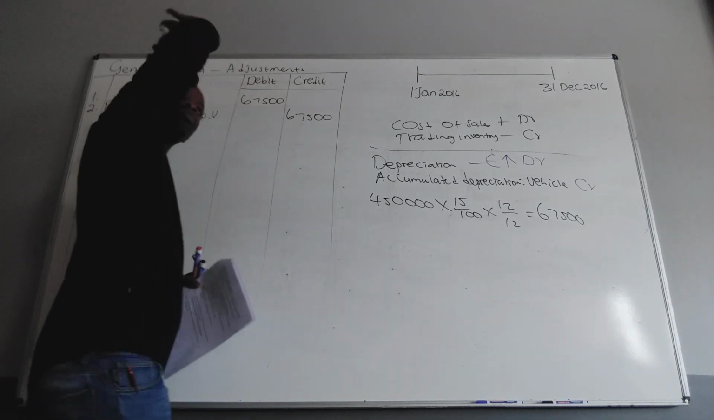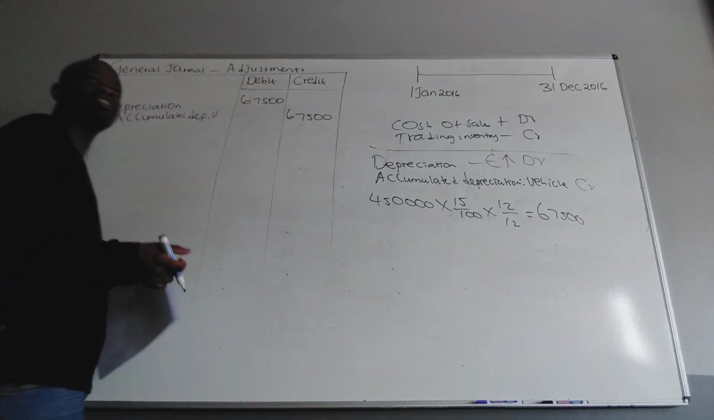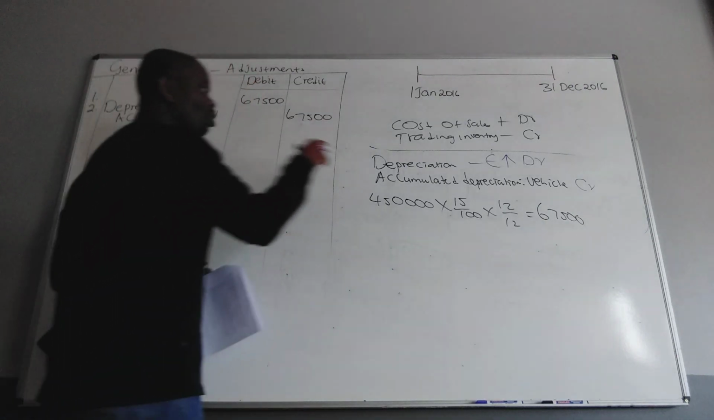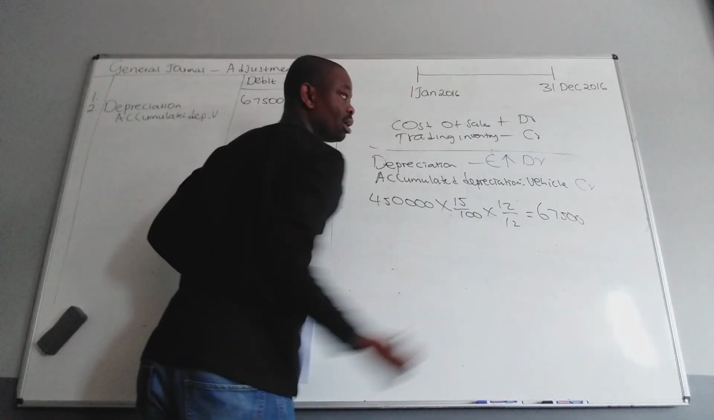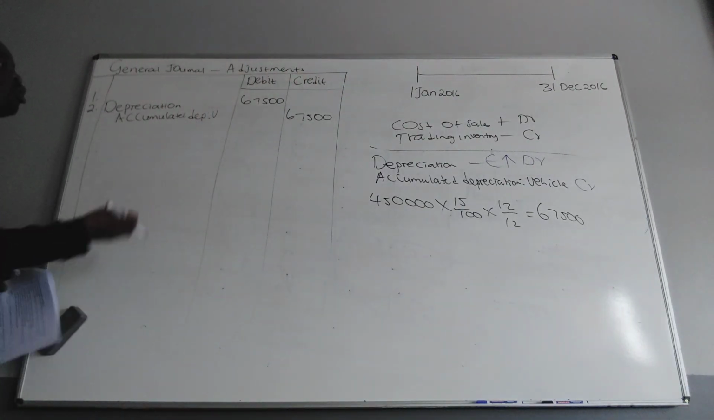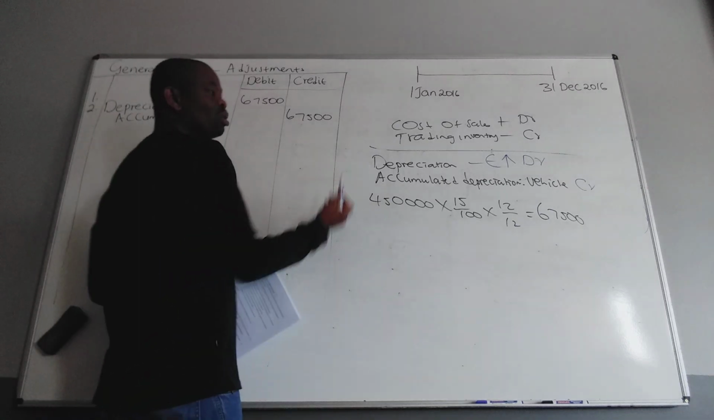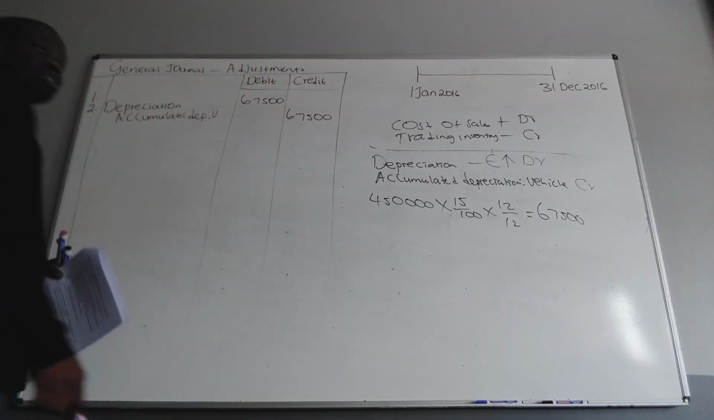So when we go to financial statements, we can add. Don't confuse the two. We only record the one for the year. Only for the year. Because we only want the adjustment. The adjustment is only this one, the one that we just calculated, okay?